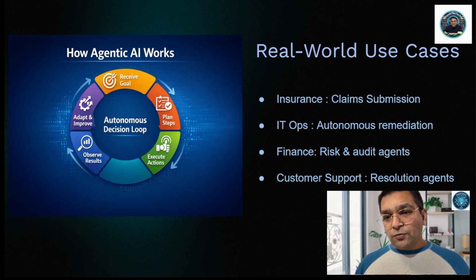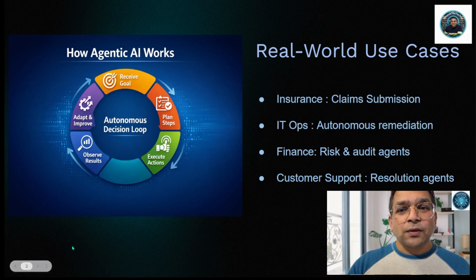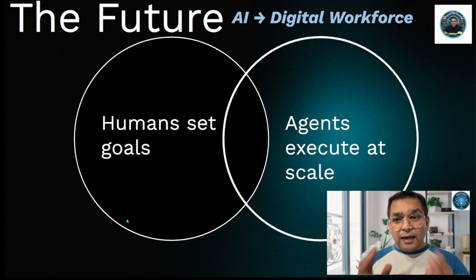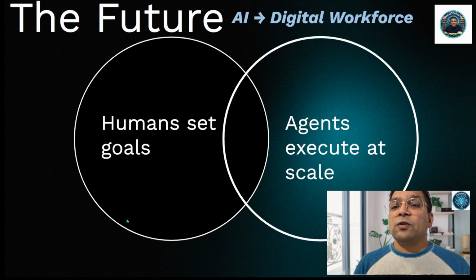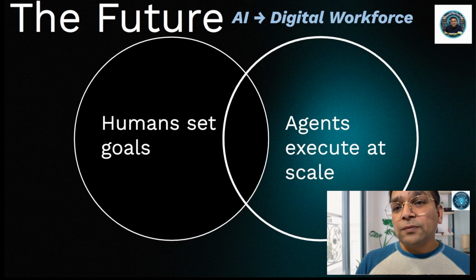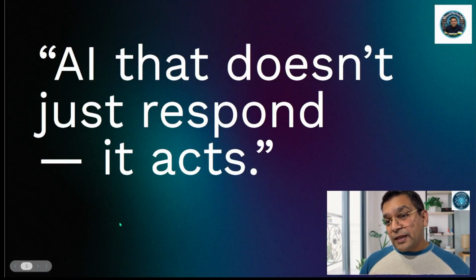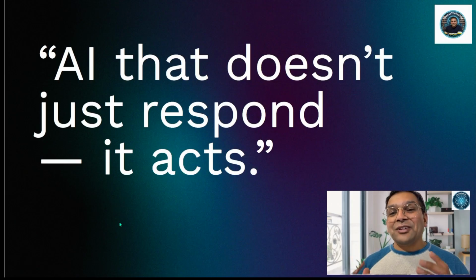And when we talk about the future, in my view, the future looks like this: AI becomes a digital workforce where humans set the goals, and agents execute those goals at scale. And that actually says AI that doesn't respond, it actually acts.